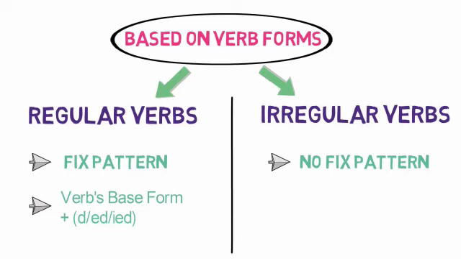Regular verbs are formed by adding d, ed, ied to the base form. Okay? As irregular verbs do not follow any such fixed pattern, they cannot be formed by adding any fixed character.